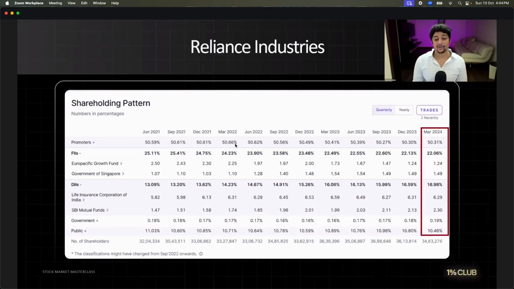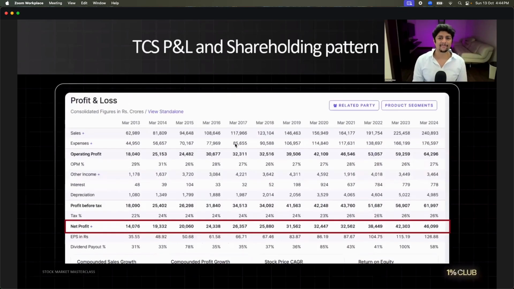Amazing. Now, let me show you our old example. Do you remember TCS? Yeah? Now, look at something that is very funny. TCS last year, look at last year's data, 2023 data. They had 42,000 crore net profit. And what was the dividend payout ratio last year? 100%. That's too much, right? That means 42,000 crores of dividend. That's madness. Agree or not?